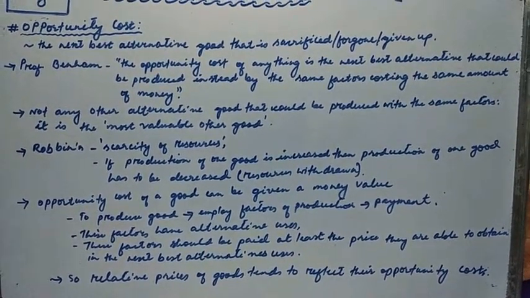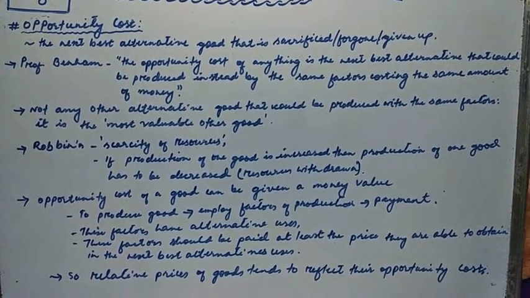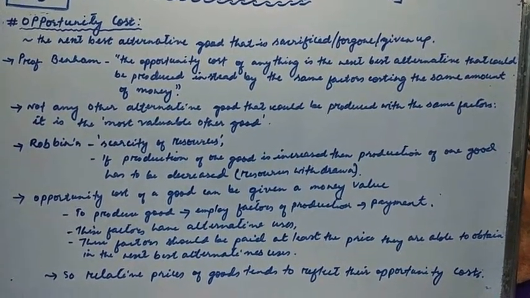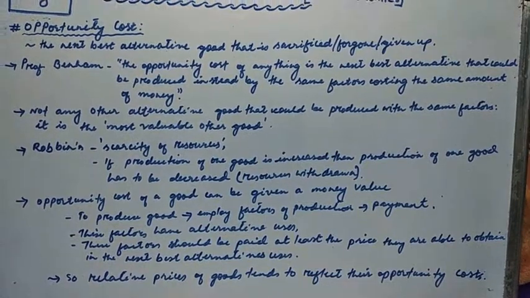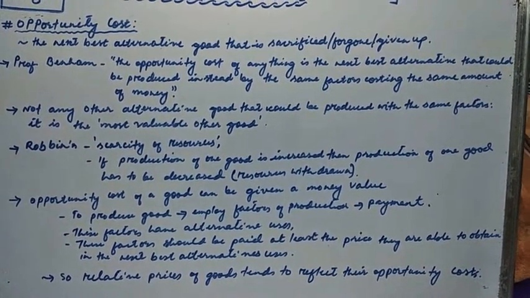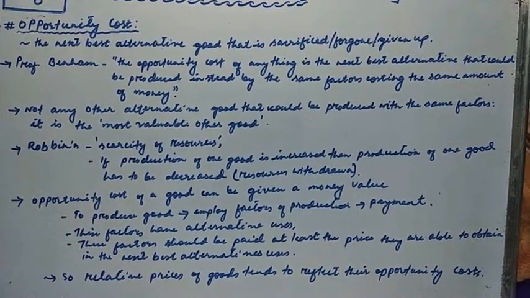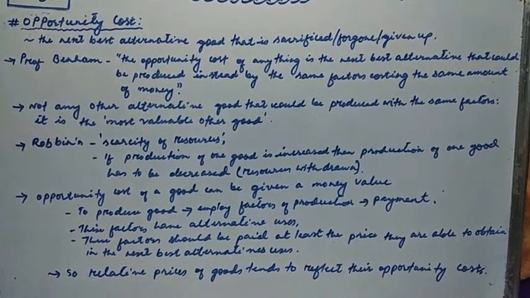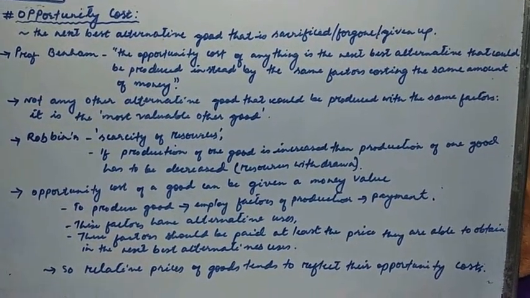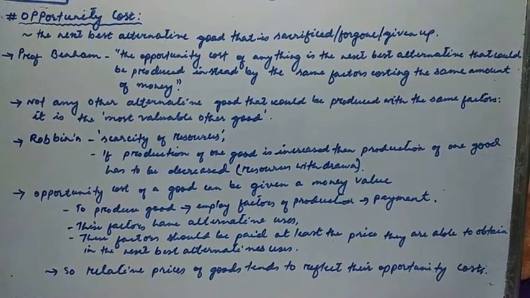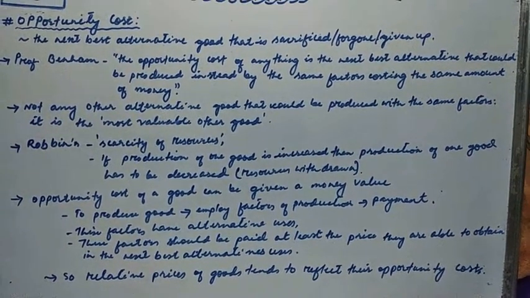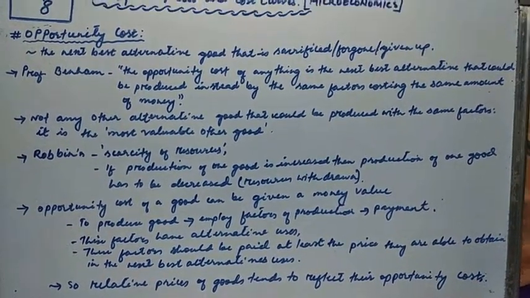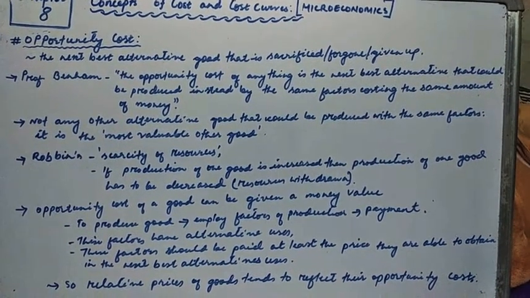The opportunity cost of one coffee equals one pen here, because instead of buying a pen, you bought a cup of coffee. So the opportunity cost of that cup of coffee is one pen.